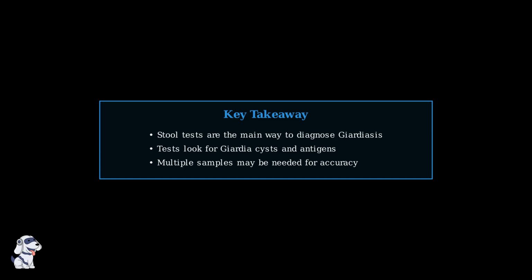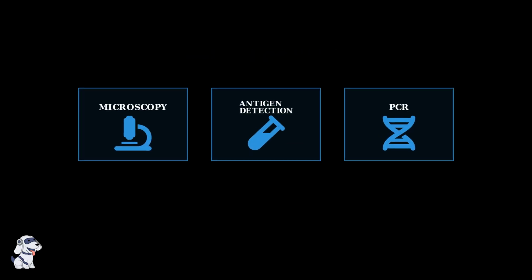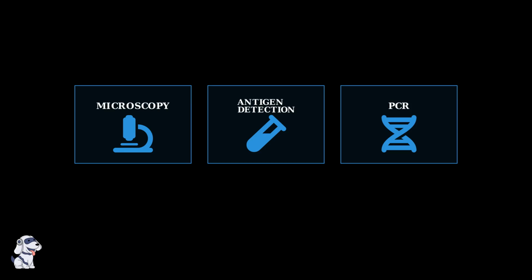They search for Giardia cysts and antigens in your stool, and multiple samples may be needed to ensure accurate results. When doctors suspect Giardiasis, they use stool tests to confirm the diagnosis. There are 3 main types of stool tests, each with different methods and accuracy levels. The 3 main stool tests are microscopy, antigen detection, and PCR. Each test looks for different evidence of the Giardia parasite in stool samples.